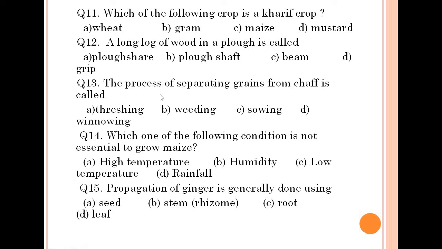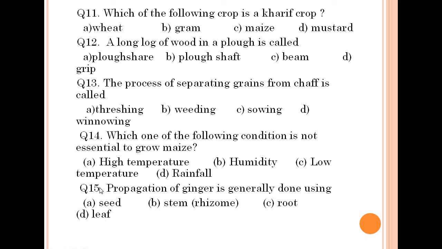Now question number 14. Which one of the following conditions is not essential to grow maize? We know that maize is an example of a kharif crop. So the condition that is not essential is low temperature. Low temperature is not required to grow maize, because it can be grown in the temperate latitudes and even in the tropical region. So it is not essential that low temperature is required for its growth.